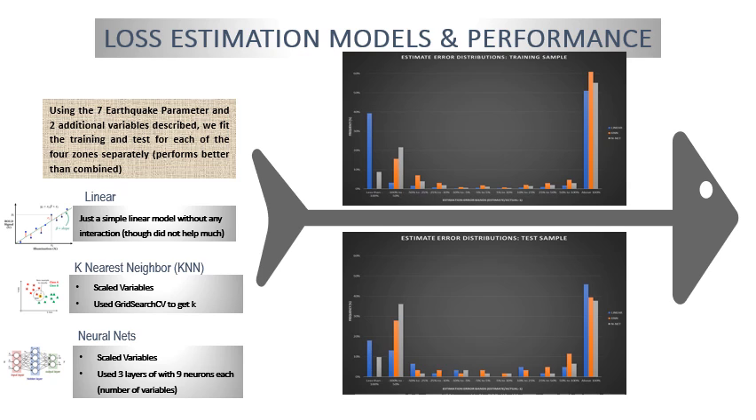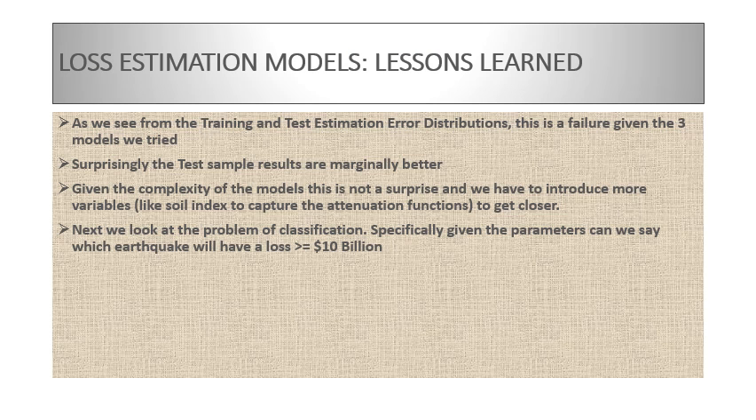Now, the training sample, and this is the sampling error, and as you can see, this looks very bad. This is less than minus 100%, this is above 100% error, so those dominate. What do we learn? Training and test estimation error distribution, this is a failure. This is a total disaster, a catastrophe, you can say. Surprisingly, the test sample results are marginally better, and given the complexity of the models, this is not a surprise. We have to introduce more variables like soil index and capture attenuation functions to get closer.